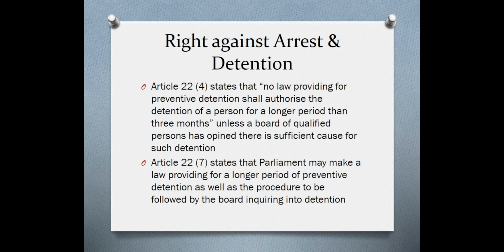Okay, so the Constitution, Article 22(4) of the Constitution states that no law providing for preventive detention shall authorize the detention of a person for a period longer than 3 months. Okay, and Article 22(7) states that Parliament may make a law providing for a longer period of preventive detention. Okay, so as long as Parliament has not made such a law, 3 months is the limit to which a preventive detention action may be sustained. Okay.